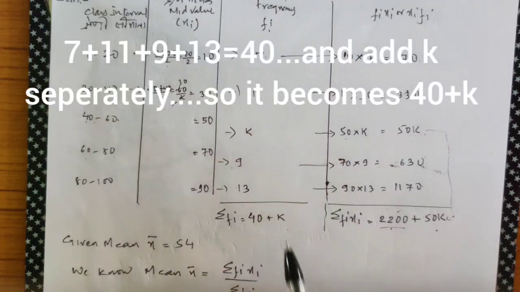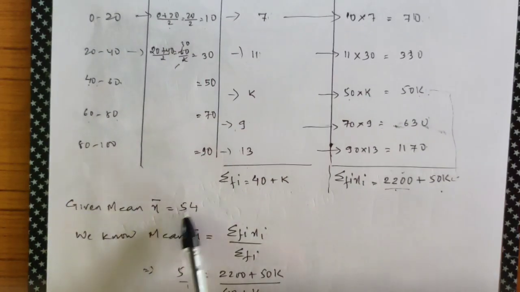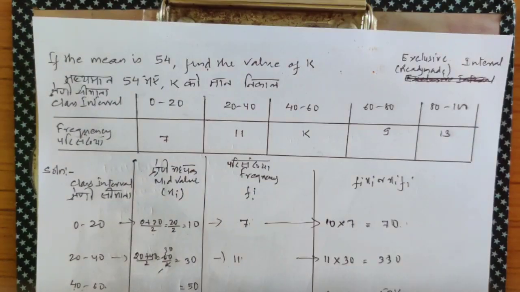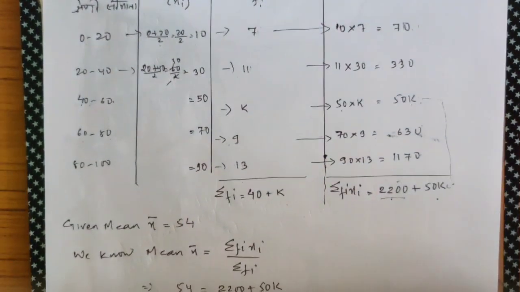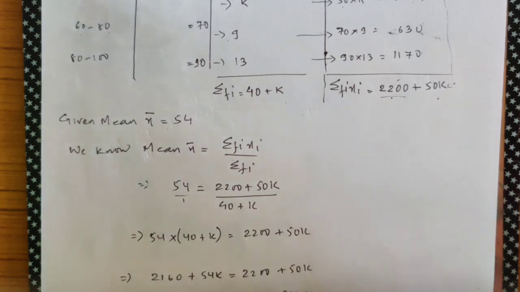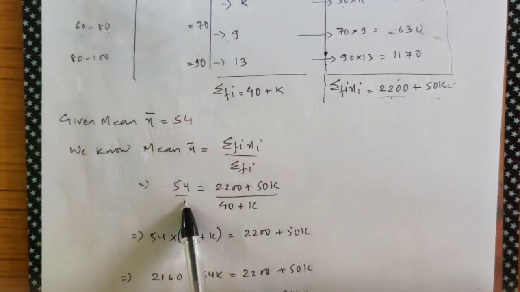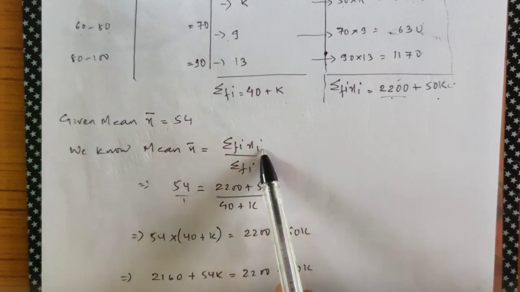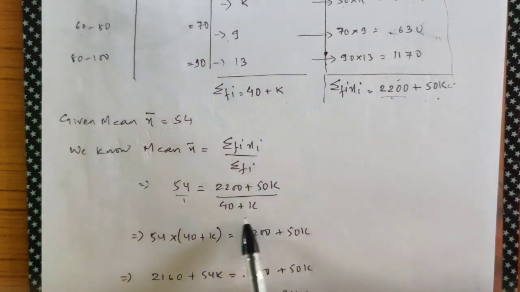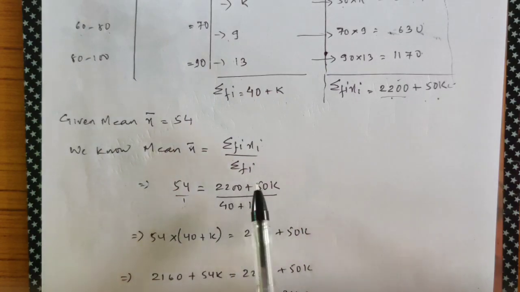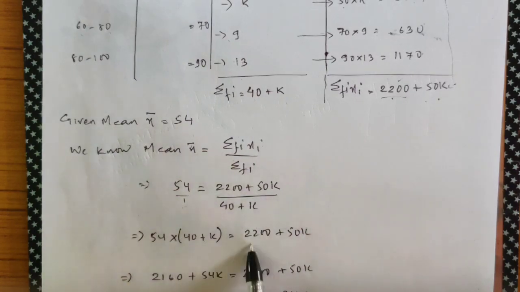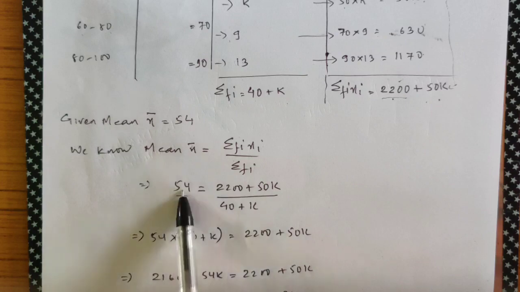This k comes separately. Okay, given to us is mean x bar is 54. It's given in the question. If you see the question, can you see? Mean x bar is 54. So we know mean x bar is summation fi xi by summation fi. Mean is given as 54. I can write 54 over 1. Just now you found summation fi is 40 plus k. Cross multiply. 1 into this whole thing will give me this much only. No changes. 54 into this much.